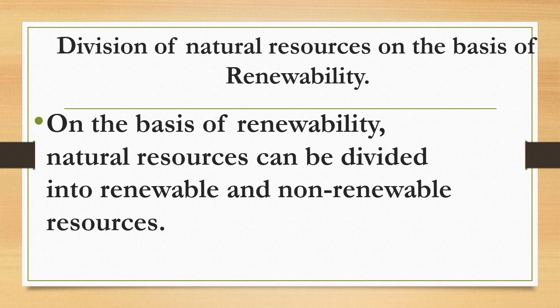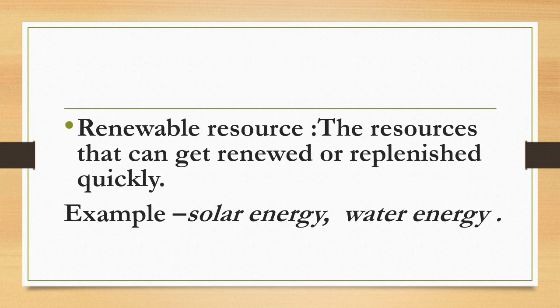Now, let's come to the third division of natural resources, on the basis of renewability. On the basis of renewability, natural resources can be divided into renewable and non-renewable resources. Renewable resources are those which can be used over and over again, recycled and regenerated. Some renewable resources are unlimited and do not deplete with their use, such as geothermal, solar energy and wind power. These are some examples of this kind.